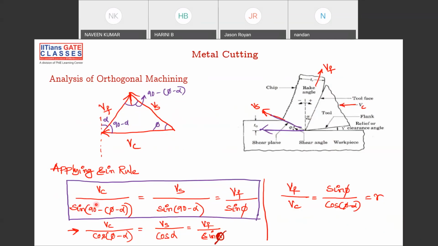Then obviously I can write this as VC by cos of phi minus alpha, VS by cos alpha, and VF by sine phi. So this is very, very important. Please note this down. Please note the triangle. Please note this and this also.